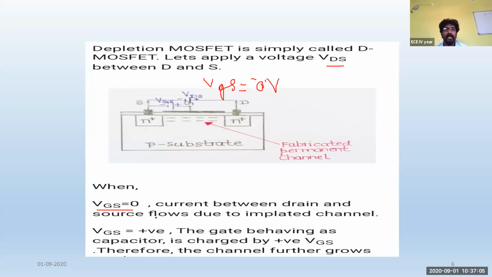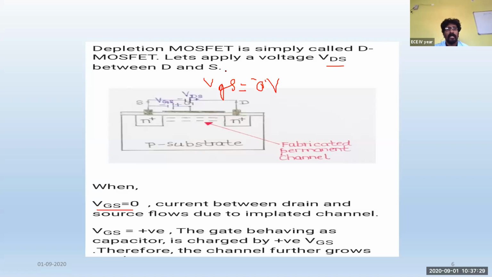Now let us see what happens if a channel is present for a longer time. Continuous charge carriers are moving between the source and drain terminal, and if the current is flowing continuously, we know that the power dissipation will be more. As per the basics of physics, V equal to IR is Ohm's law, and P equal to VI.